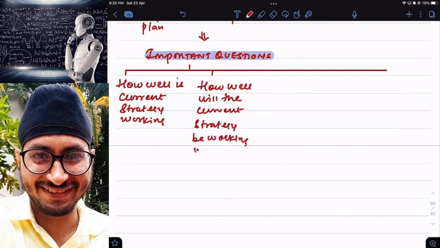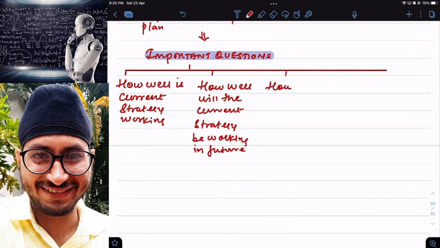Sir, today I'm able to use that strategy. But what is the guarantee that my current strategy will also work in future? Today that strategy is fine, I'm not facing any problem. But what is the guarantee that in future the current strategy will work? If it is going to work, well and good. Otherwise, make some changes in the strategy now only.